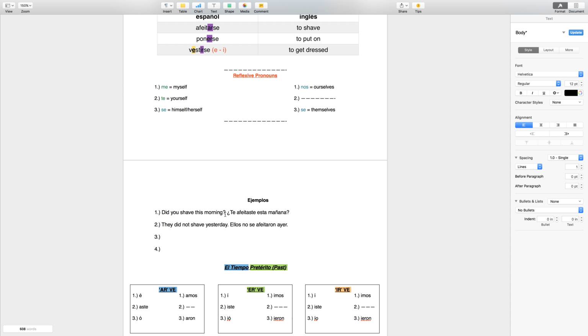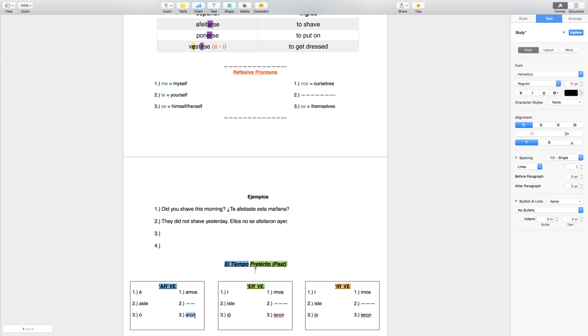So, did you shave this morning? Te afeitaste esta mañana. They did not shave yesterday. Ellos no se afeitaron ayer. Again, we're getting the aron from right here. This is the preterite tense, the past tense, verb endings. Let's go on to the next example here.